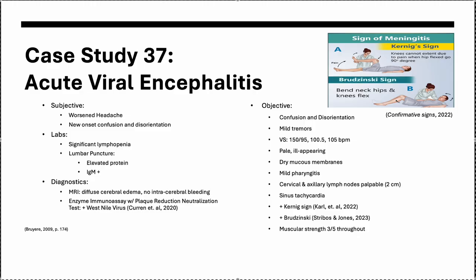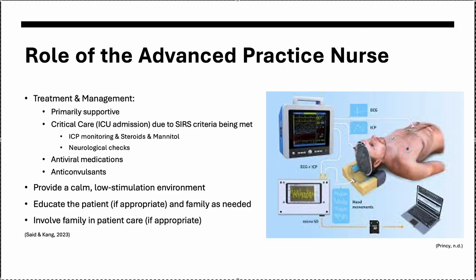Lab results revealed an abnormal CBC with decreased lymphocytes, likely due to the extent of the viral infection present. The patient had a lumbar puncture performed, which revealed elevated protein and presence of IgM antibodies. These findings are characteristic of meningitis and encephalitis. The patient underwent an MRI, which showed cerebral edema without hemorrhage, and an enzyme immunoassay revealed presence of antibodies for West Nile virus, confirming diagnosis of acute viral encephalitis secondary to West Nile virus.